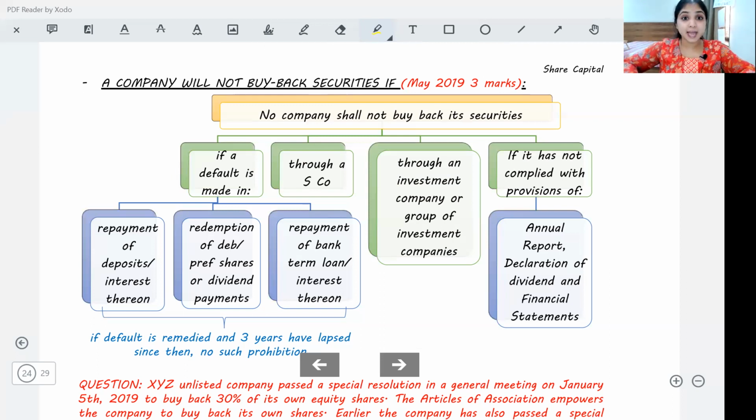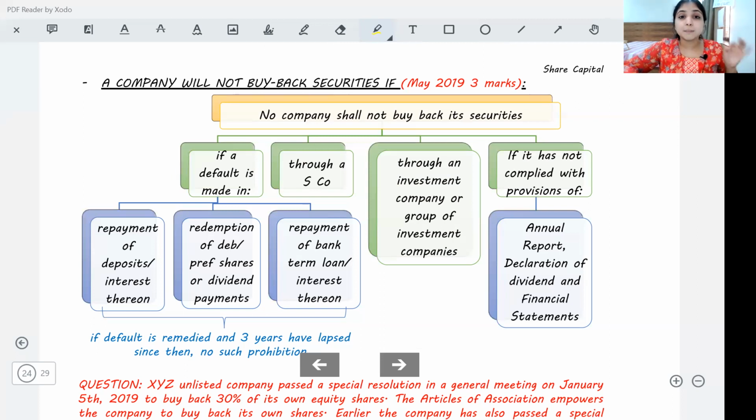Remember my hint stand? Yes, in the explanatory statement, we'll have to write which class of shares or securities we are buying back, what is the time limit within which we are going to complete the buyback, what is the amount which we are going to spend for buyback, what is the necessity, what is the need, what is the justification, why are we buying back, and disclosure of any other material fact.